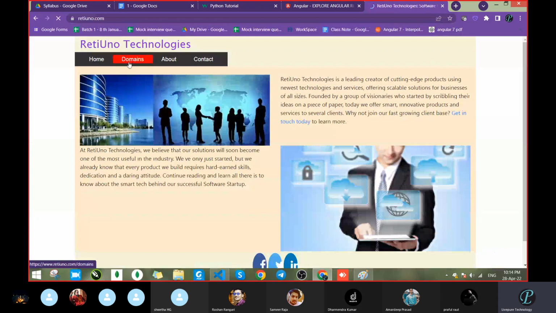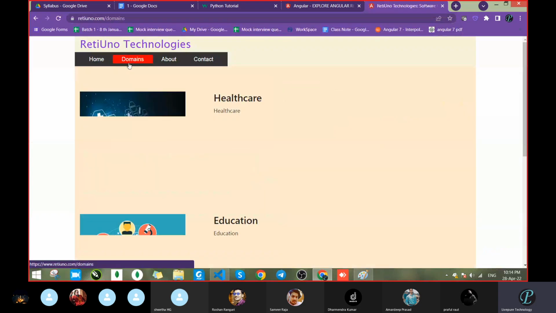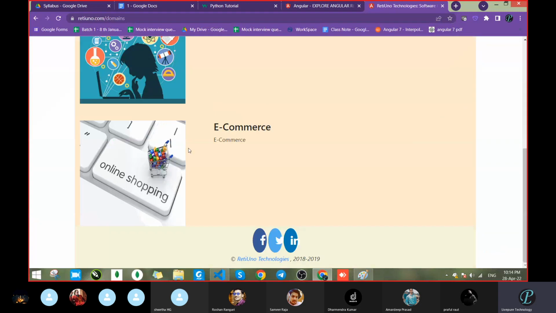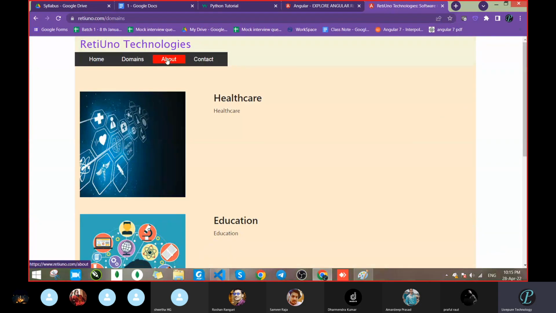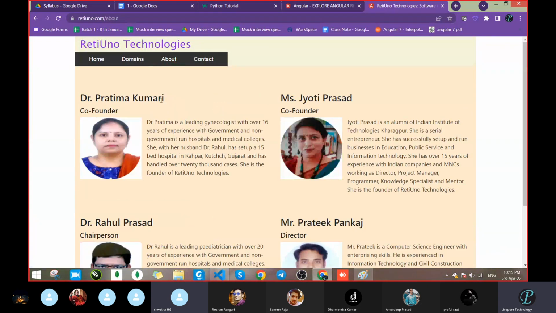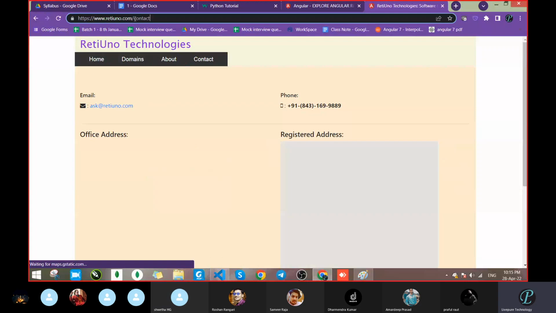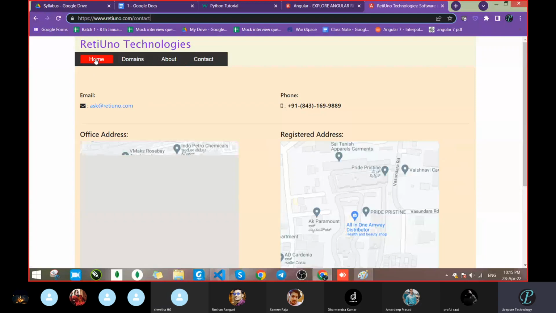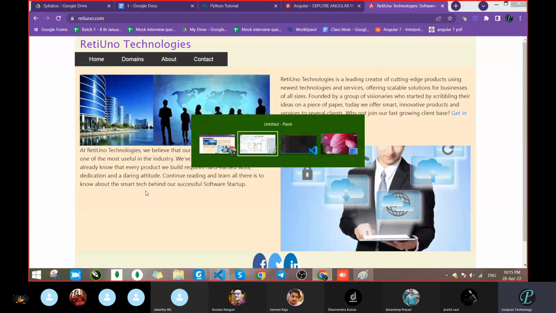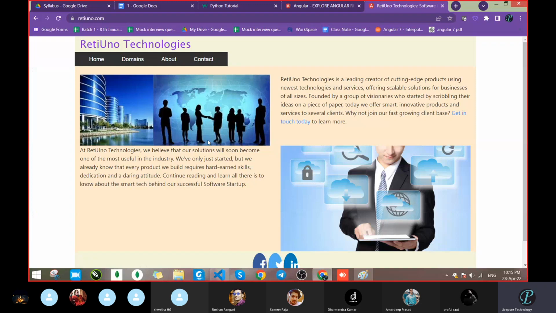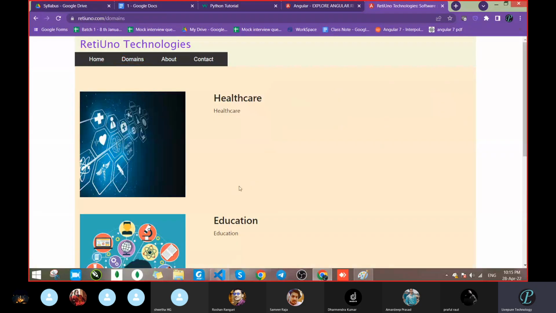See this. If I click on domain, see that this website is not loading, just the contents are loading. If I click about, these contents are reloading. If I'm clicking on contact, these contents are reloading. But the URL, as usual, is home, just contents are reloading. Means whatever you are requesting, if you request a domain, the complete plate is not loading, just the domain contents are reloading.